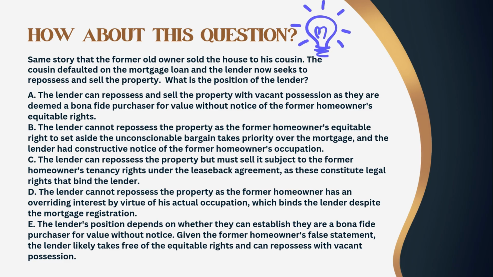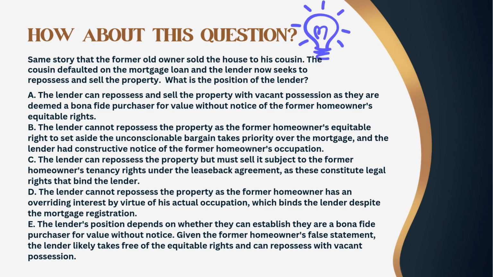A. The lender can repossess and sell the property with vacant possession as they are deemed a bona fide purchaser for value without notice of the former homeowner's equitable rights. B. The lender cannot repossess the property as the former homeowner's equitable right to set aside the unconscionable bargain takes priority over the mortgage, and the lender had constructive notice of the former homeowner's occupation. C. The lender can repossess the property but must sell it subject to the former homeowner's tenancy rights under the leaseback agreement, as these constitute legal rights that bind the lender.